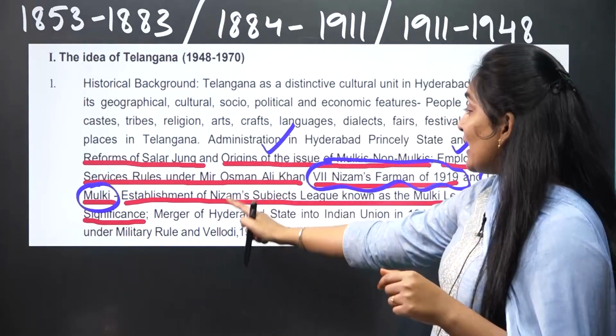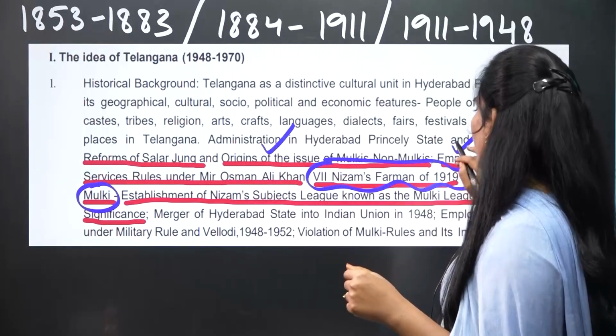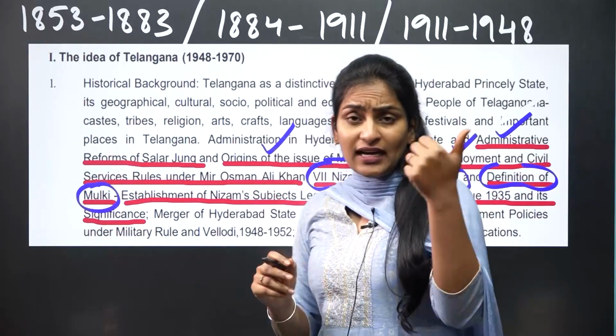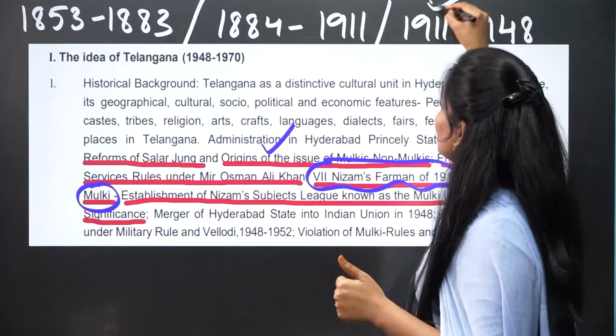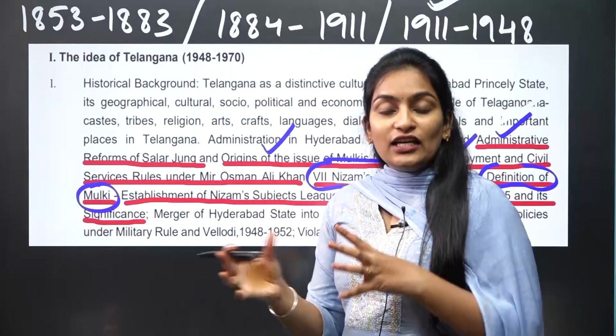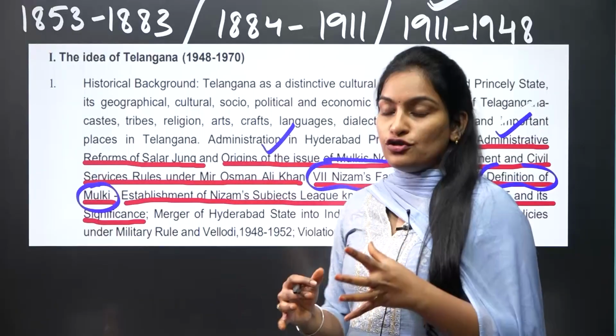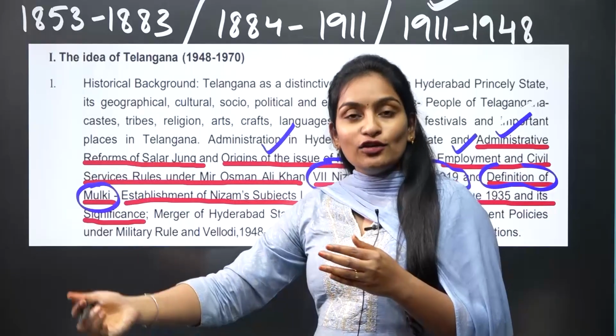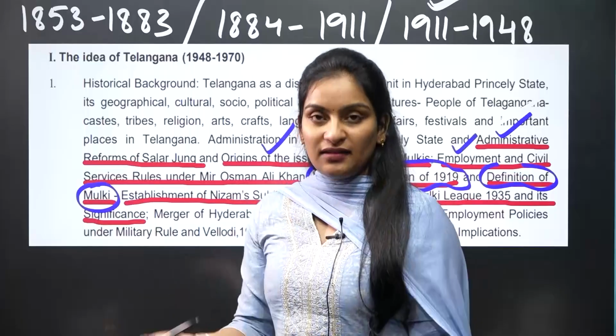So the next topics, like the 7th Nizam's Farman of 1919 and the definition of the Mulki, come under which phase? That comes under the third phase of the Mulki and non-Mulki issue. So you should study this in continuity with the previous videos, not separately.